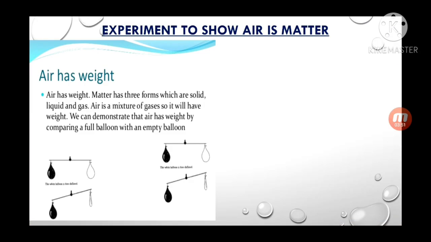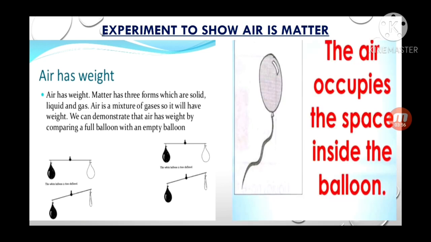Experiment to show air is matter. What is matter, my dear students? Already we have discussed, matters are those substances which have mass and occupy space. Here we are going to demonstrate a practical to show air is matter. How? Air has weight. Matter has three forms: solid, liquid, and gas. Air is a mixture of gases, so it will have weight.